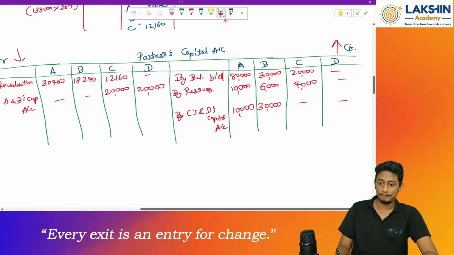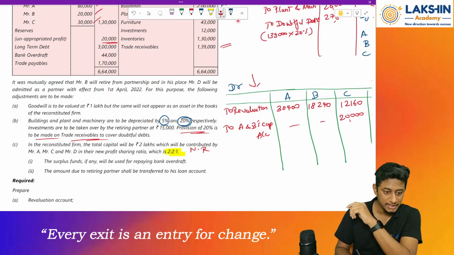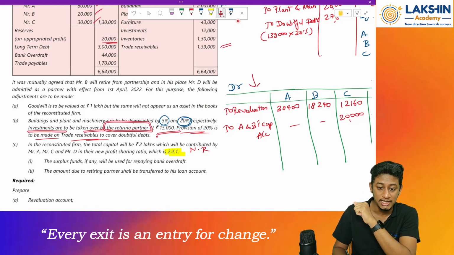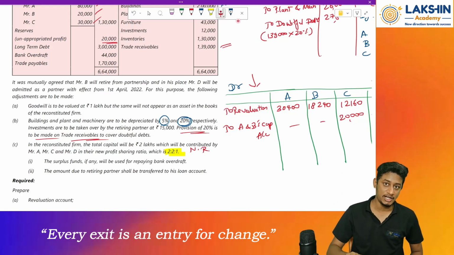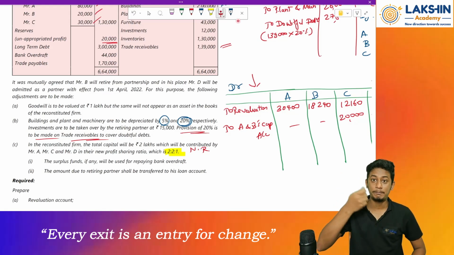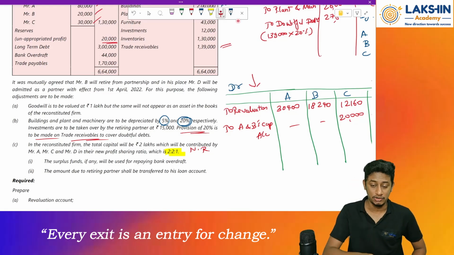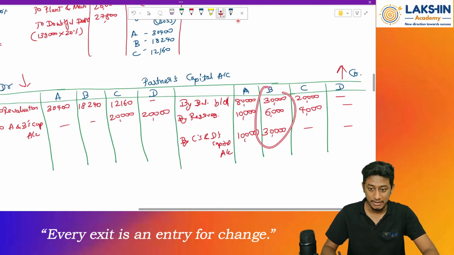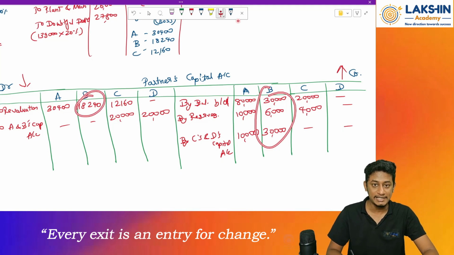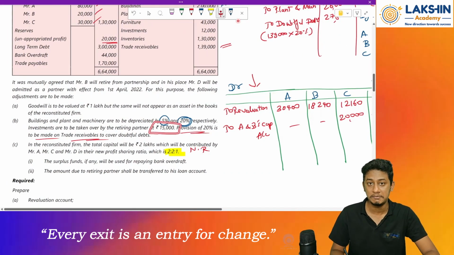Now what to do? After this, anything else pending over here? I think we have some investments, right? Investments are to be taken by the retiring partner at rupees 15,000. Since the retiring partner is paying for the investment, his capital value is reduced, right? So he's not bringing in any new cash to pay it off, but he's adjusting it with the capital account. So what he's saying is, since you have to make me some payments, this plus this, sorry, minus this, that payment you make me partially through what? Through investments of rupees 15,000.